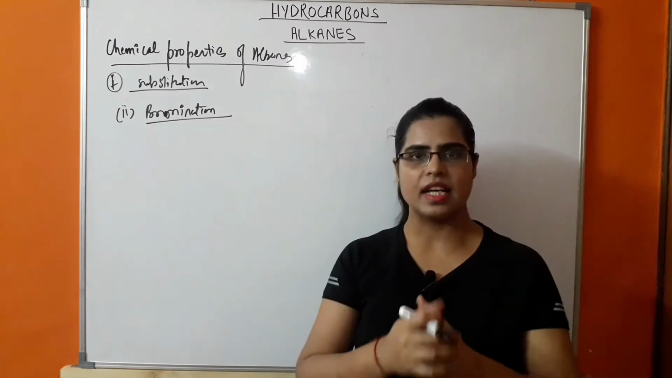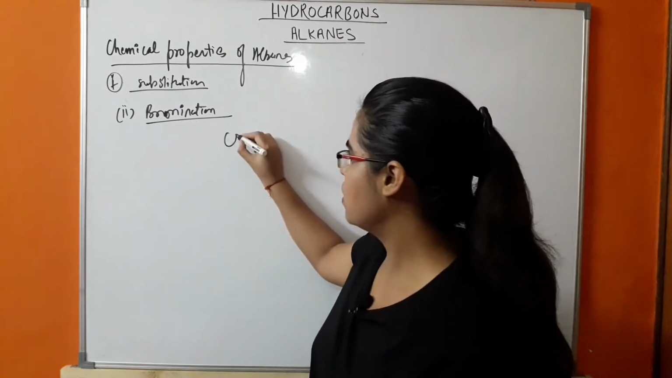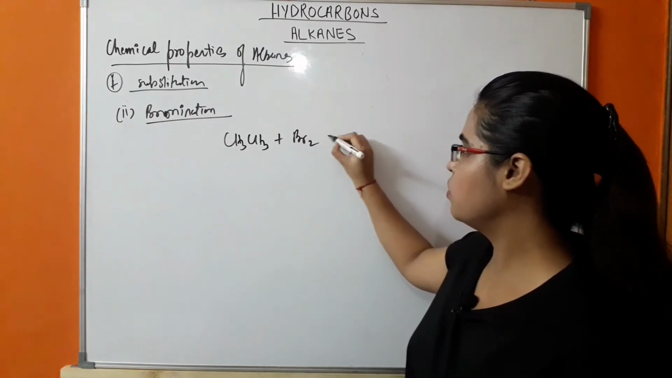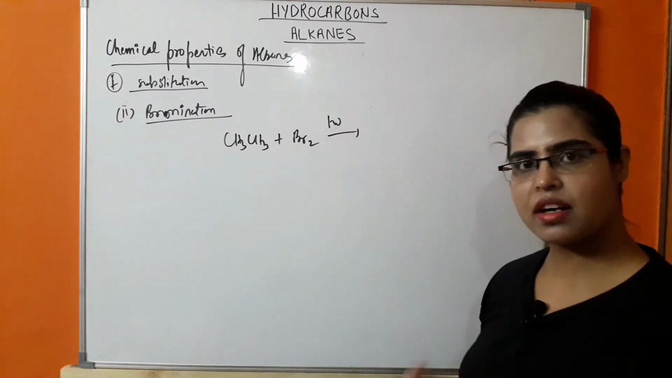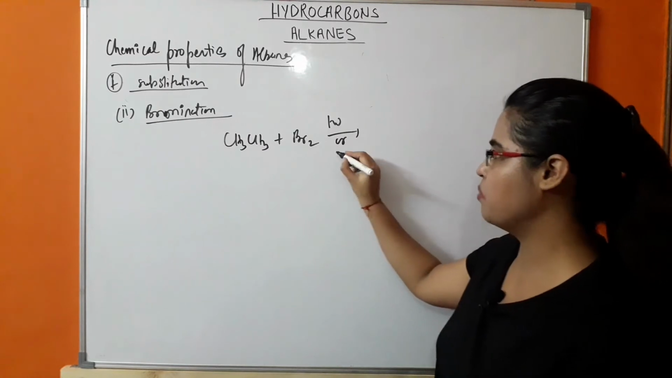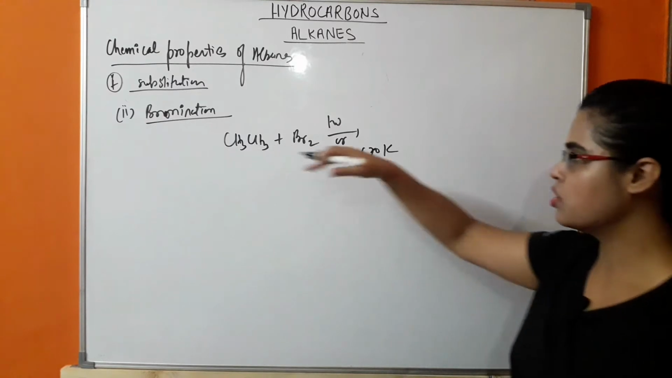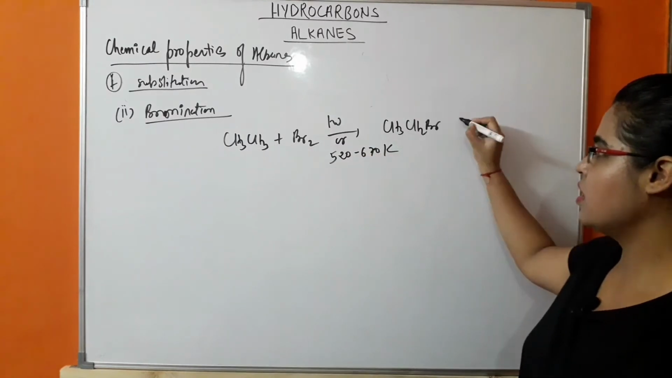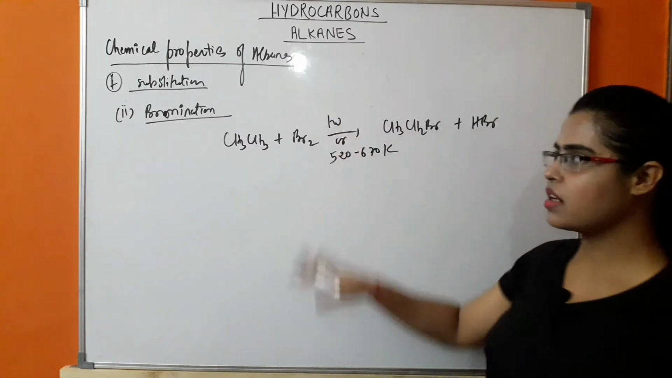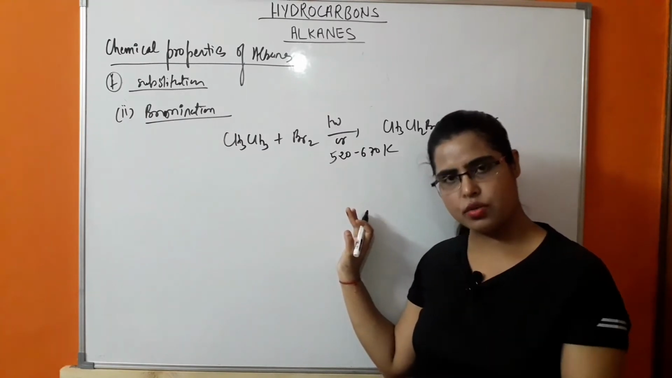Next reaction is bromination. So how does the reaction take place in bromination? First of all, CH4 in the presence of Br2 and light. It means similar conditions as used in chlorination, in the presence of ultraviolet light or a temperature of 520 to 670 Kelvin. So there will be formation of CH3Br and removal of HBr. This reaction occurs under similar conditions as chlorination, but this reaction is less vigorous in comparison to chlorination.